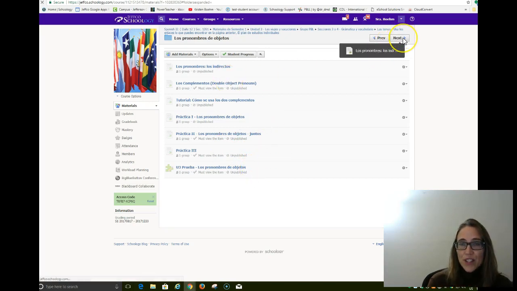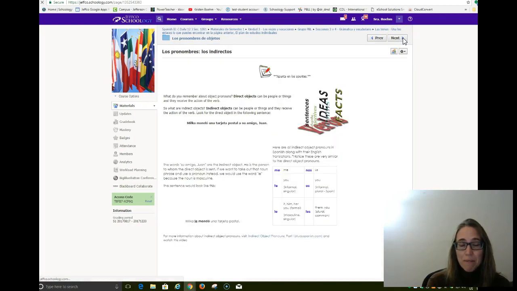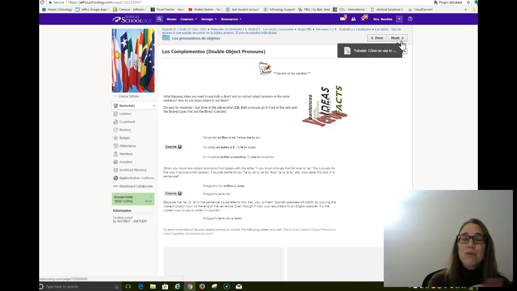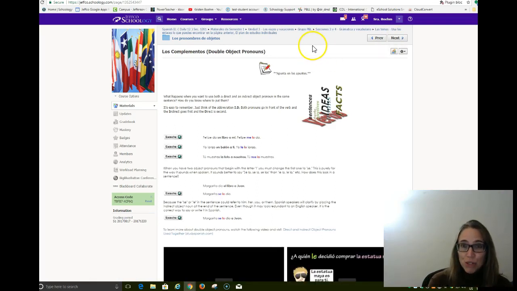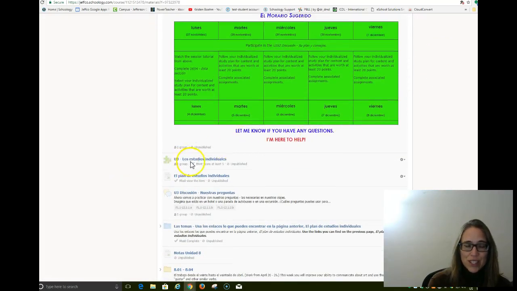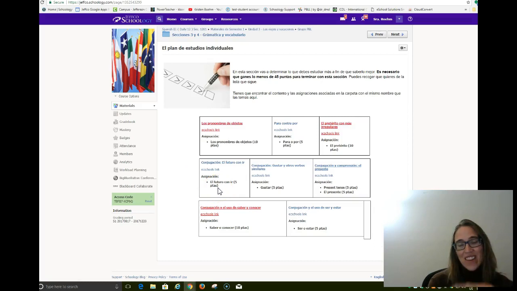So just like with any others, you're going to use next to get from page to page. However, when you're done, you don't want to go to next because you want to get back to the page that I originally showed you. To do that, I'm going to want you to click here on the sesiones 3 y 4, gramática y vocabulario. And then you'll scroll back down. Notice here's the quiz you need to take to make sure that you've watched this tutorial. And go back to El Plan de Estudios Individuales. And that is where you keep navigating from.